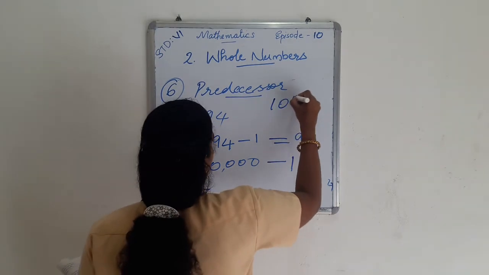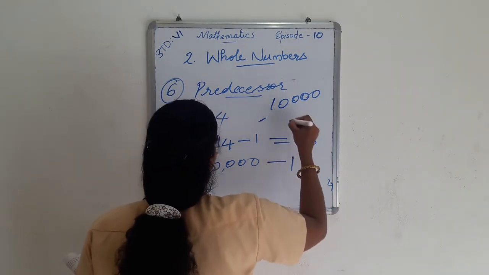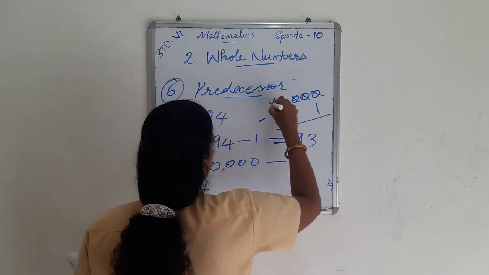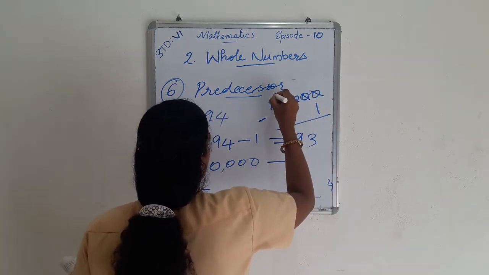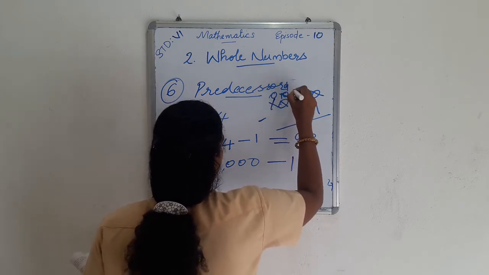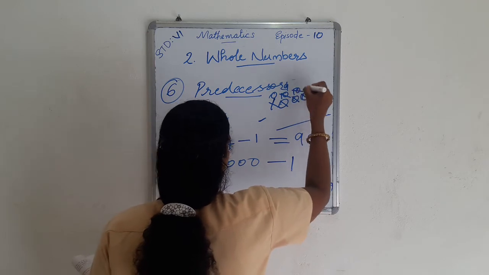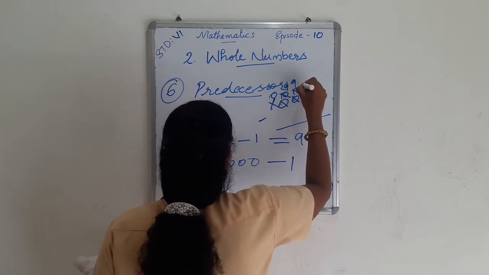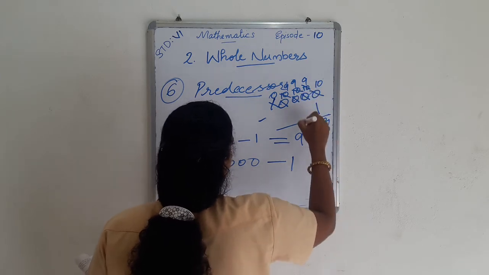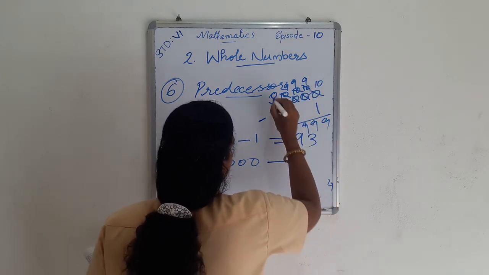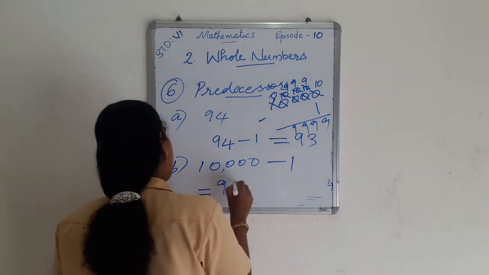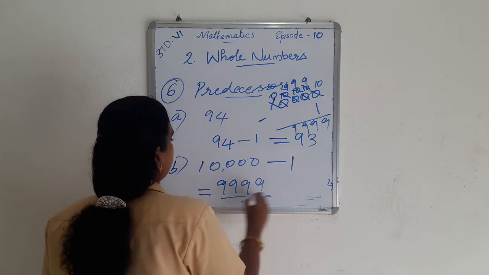Listen, 10,000 minus 1. 0 minus 1, so borrow from here 1, here 0, then here 10, 9, 10, then 10 minus 1 is 9, here is also 9, 9, 9, here 0, so we get 9,999.